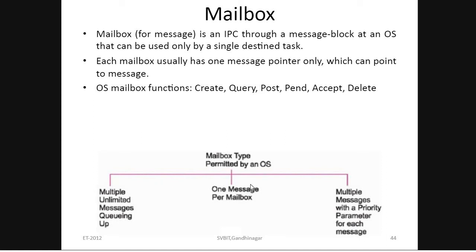These are the three types of mailbox that are permitted by an OS. The first one is multiple unlimited messages queuing up. That means multiple messages, with one message per mailbox. The next one is multiple messages with a priority parameter. That means a priority parameter is set for each message.